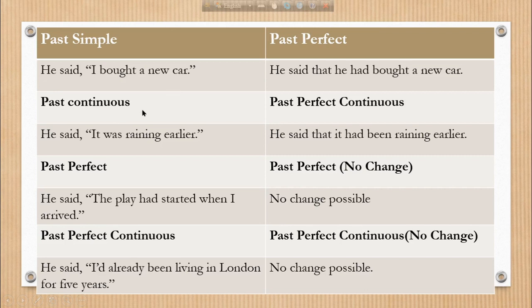Past continuous changes into past perfect continuous. He said, "It was raining earlier." He said that it had been raining earlier. Past perfect changes into past perfect. That means there will be no change. Past perfect continuous also, there will be no change in indirect speech.